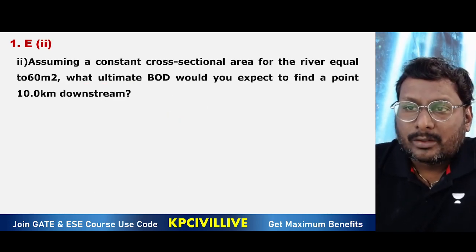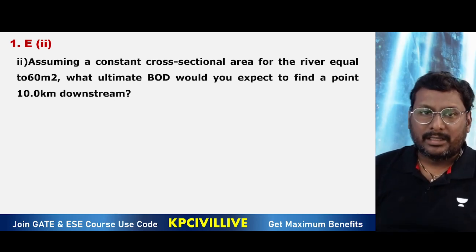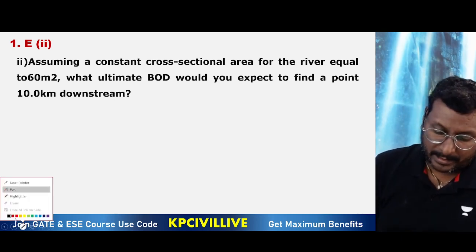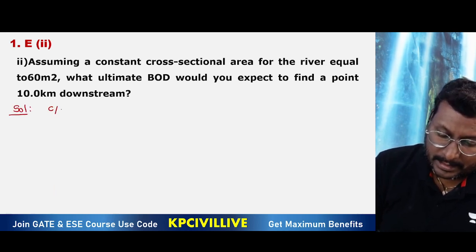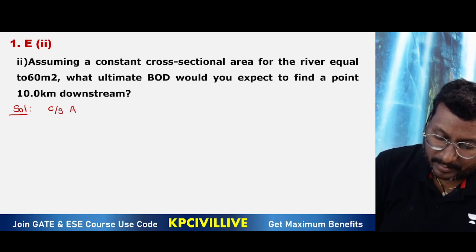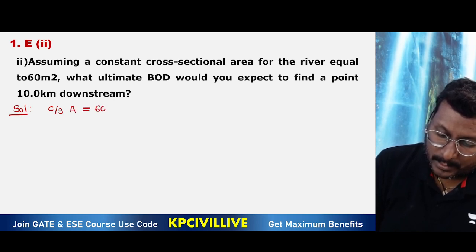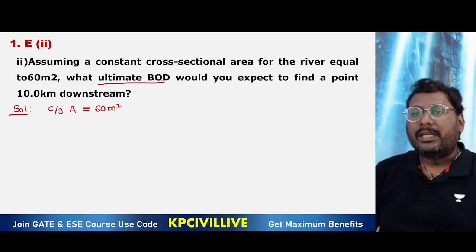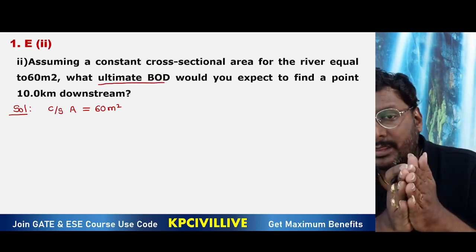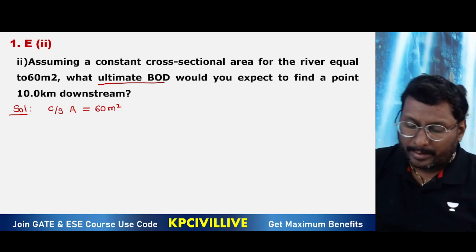Assuming constant cross sectional area for the river equal to 60 meter square. So this is the second part we are solving. Constant cross sectional area of the river, 60 meter square. What ultimate BOD would you expect to find at a point 10 kilometer downstream?